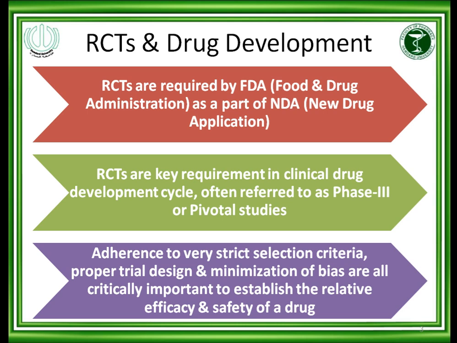There must be a balance between internal validity and external validity of the study. So when all these properties are adhered to in the clinical study, then we can establish the efficacy and safety of the drug.